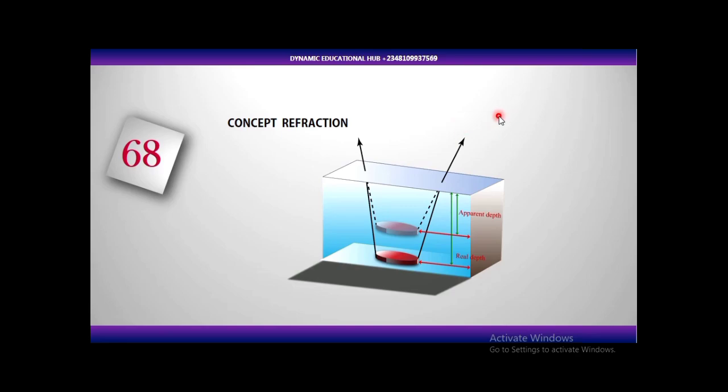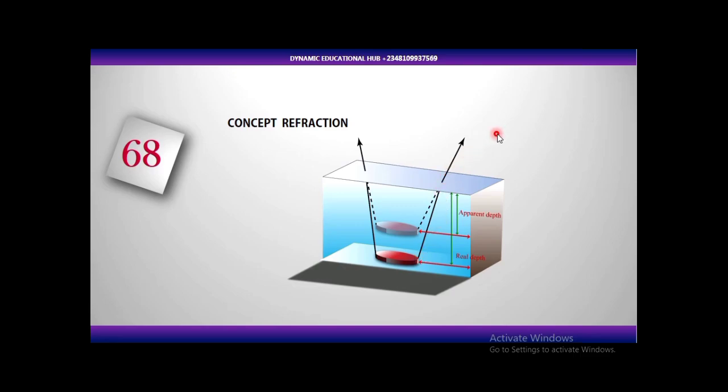Now because water has its own refractive index, and the refractive index of air is 1. So if a ray of light is coming, the image of the object, àwòrán, let me use Yoruba because I believe some of you will understand Yoruba. The image, àwòrán. Now image is formed as a result of what? Intersection of what? Of rays of light. Image will be formed, which means rays of light will form the image, and the image will be formed due to what? The rays coming from an object.